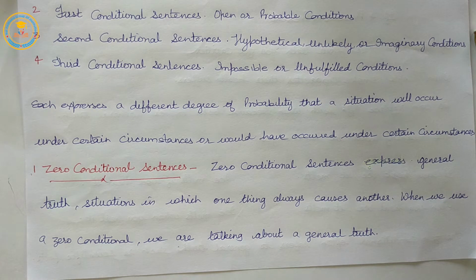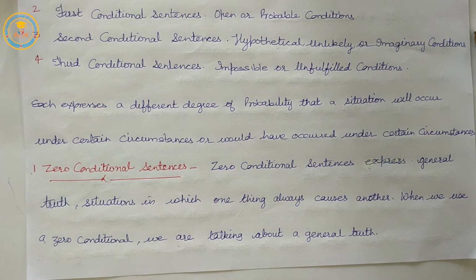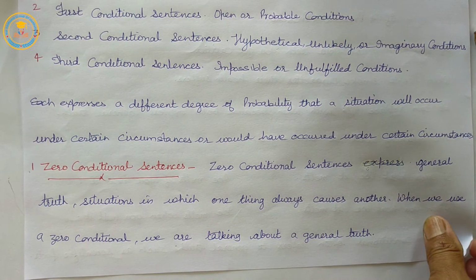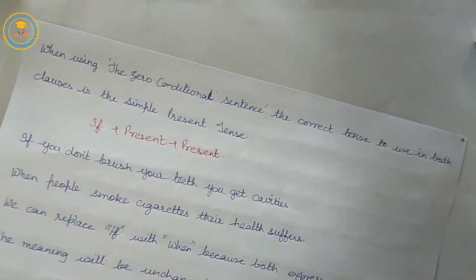So zero conditional sentences express general truths, situations in which one thing always causes another.